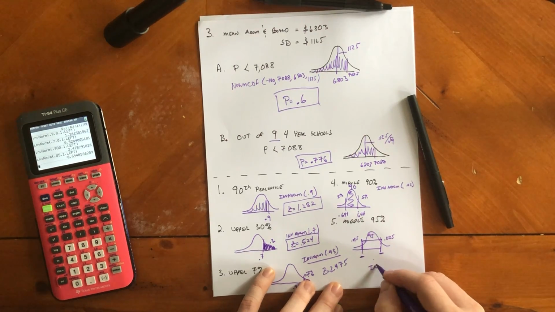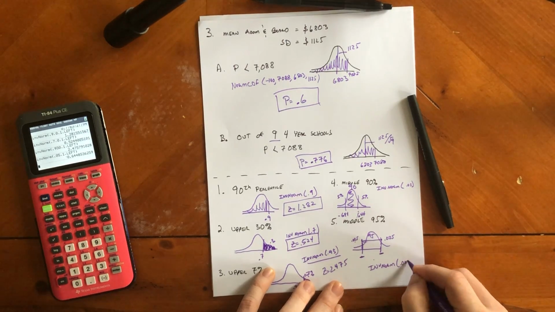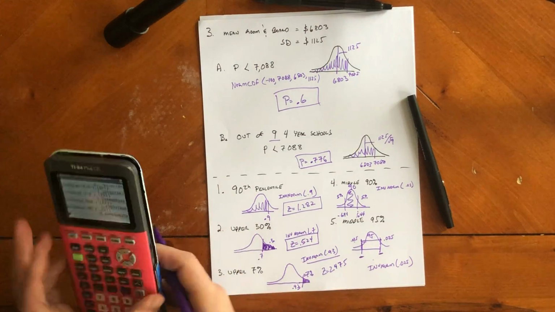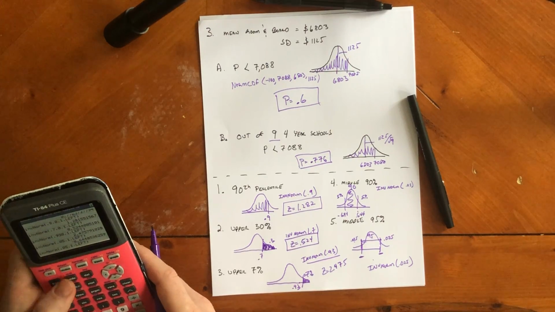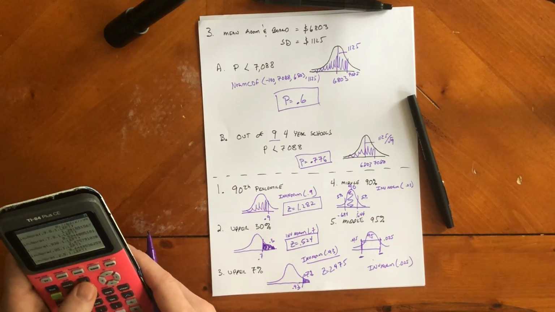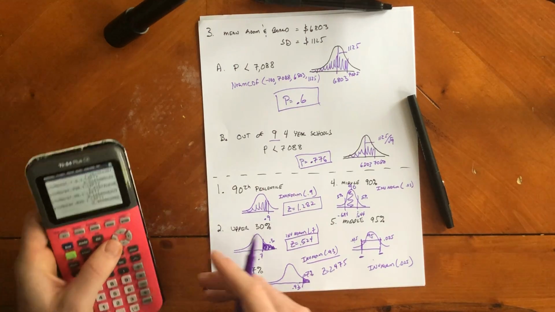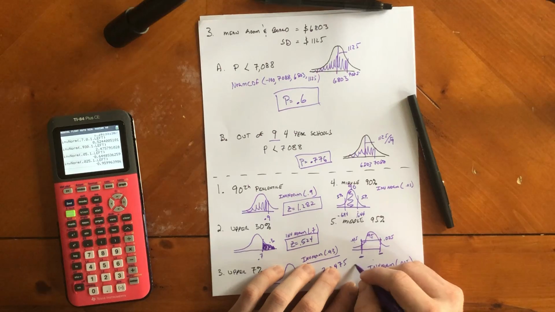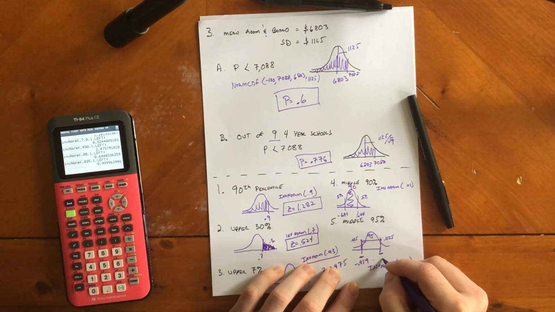So I'm going to do invert norm. I'm going to do 0.025. Enter. That's going to give you negative 0.959 and positive 0.959.